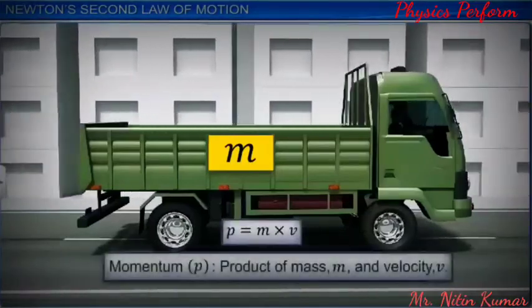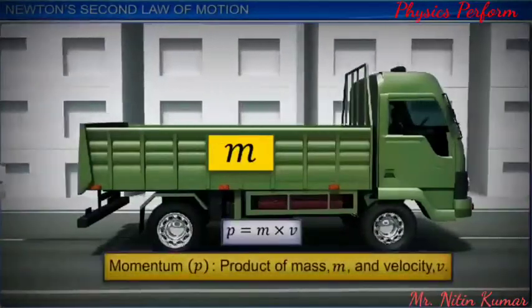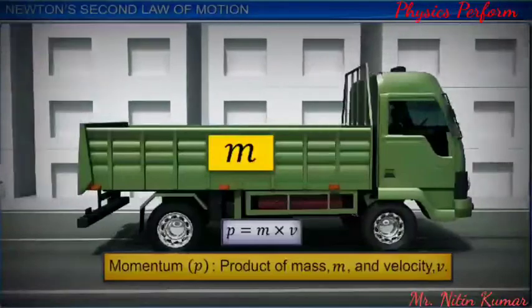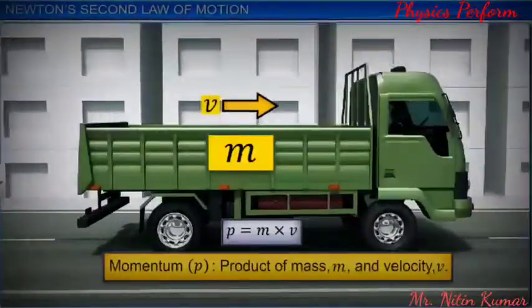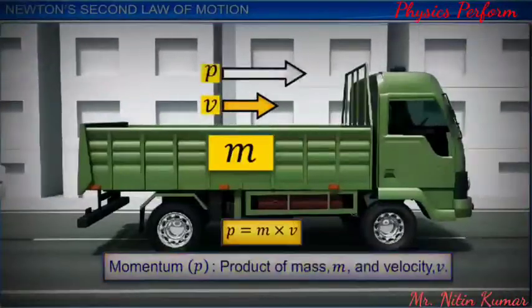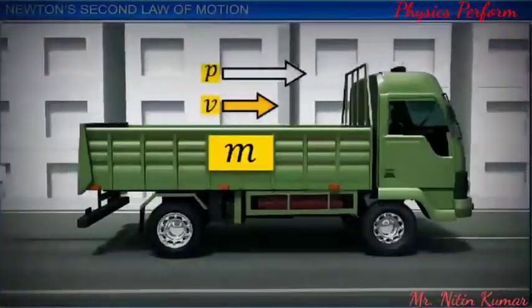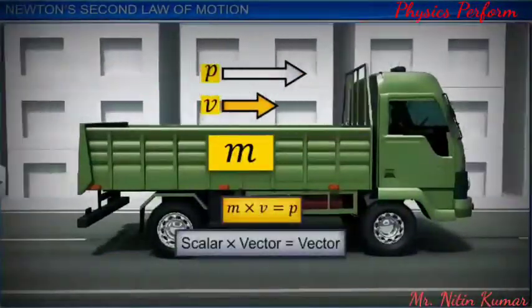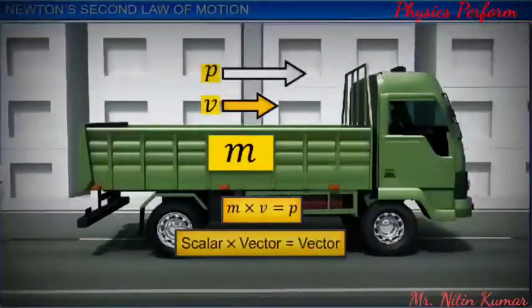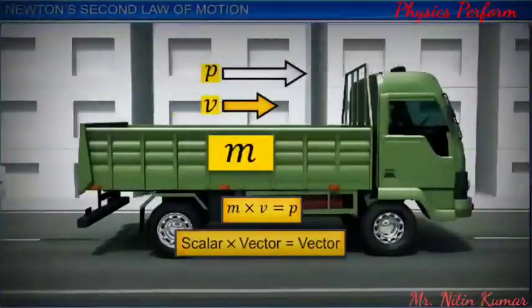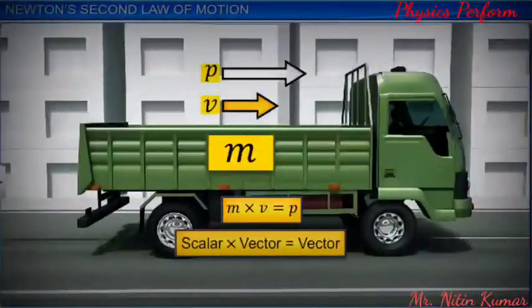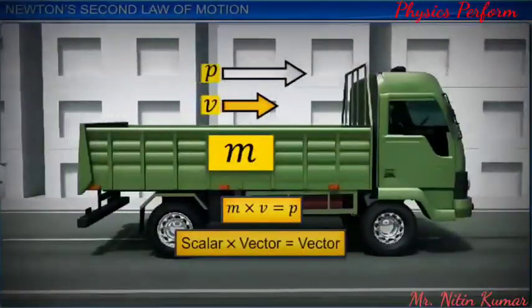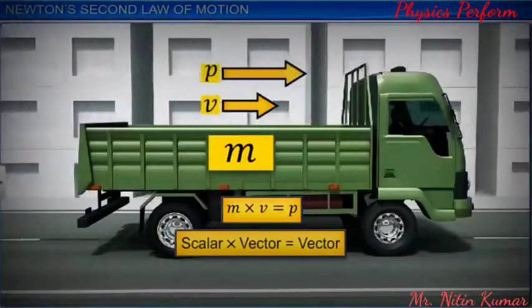The momentum of a body is defined as the product of its mass m and velocity v. Momentum is denoted by P. Since mass m is a scalar and velocity v is a vector, their product, momentum p, is a vector.